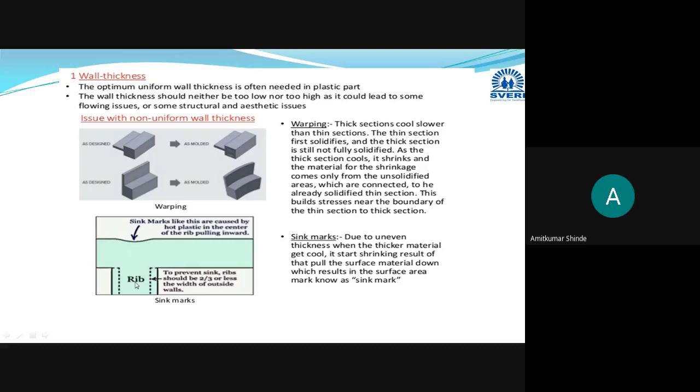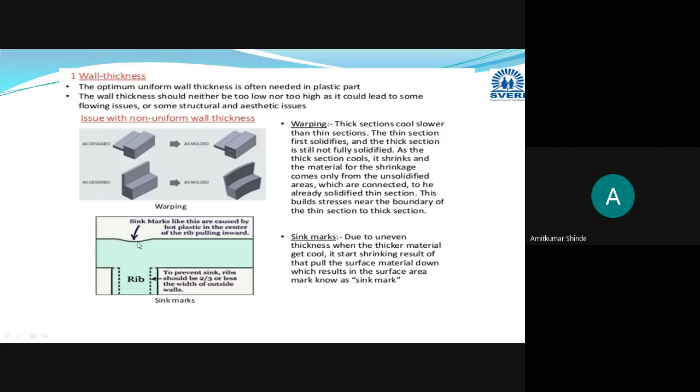As this is the thin section, it will solidify first, and the material from thick sections will flow towards the thinner section. The same way as this warpage has occurred. Okay, the thin section will solidify first, and as more material is there on the thicker side, this material will flow towards this solidified part. This material will flow in this direction. That's why warpage will occur.